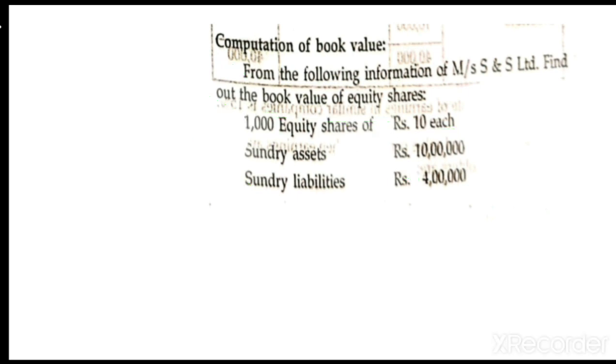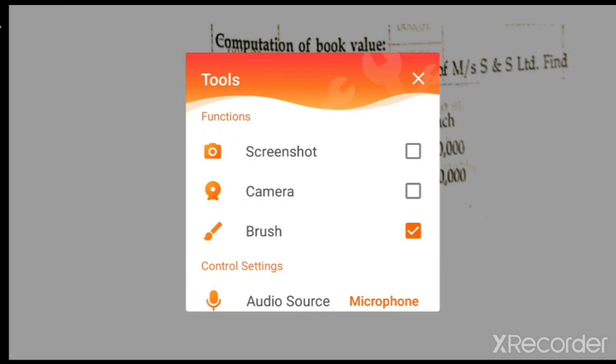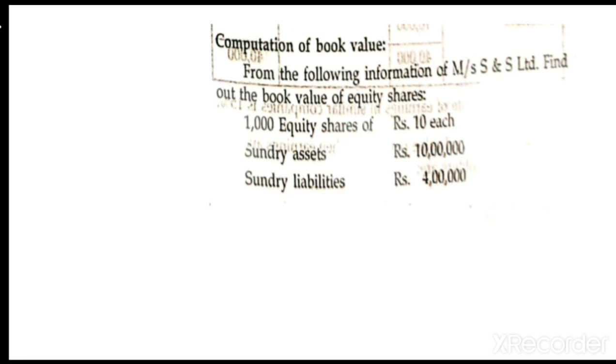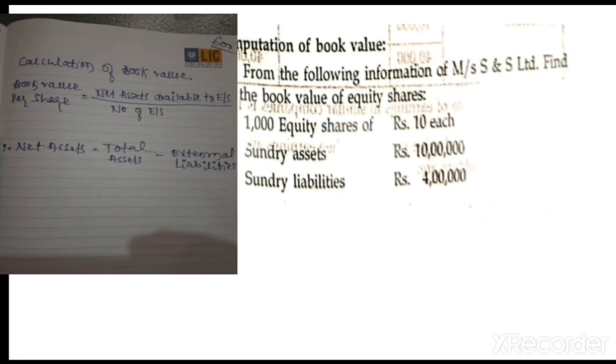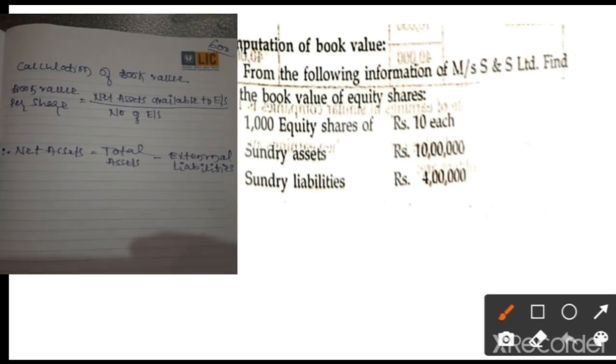So first, what is the formula to calculate it? Hello dear students, so this is the problem. I have already read out the problem.